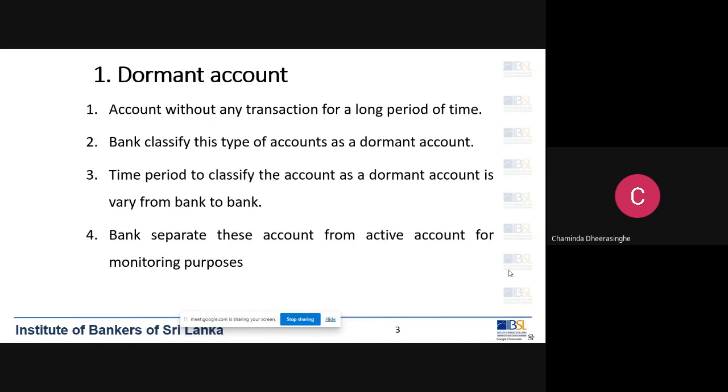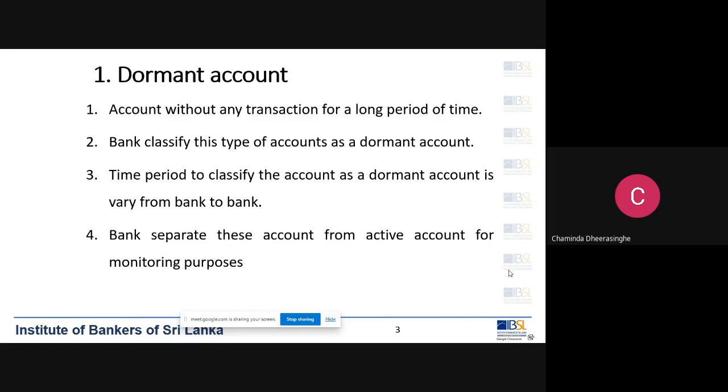Since there are no transactions in the account, it can be missed by us. Therefore, to prevent money laundering and other illegal activities, we monitor them and categorize them as dormant accounts.